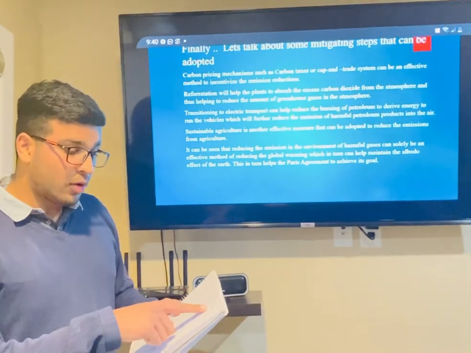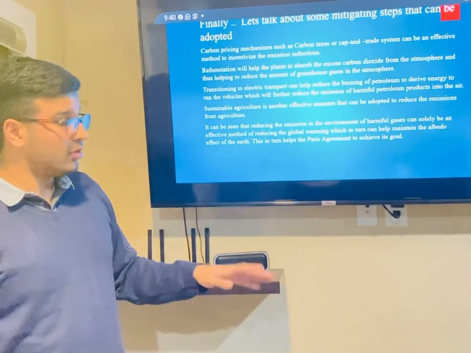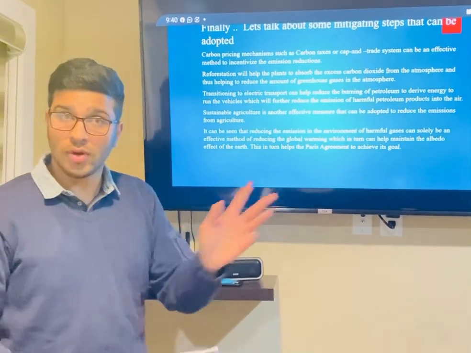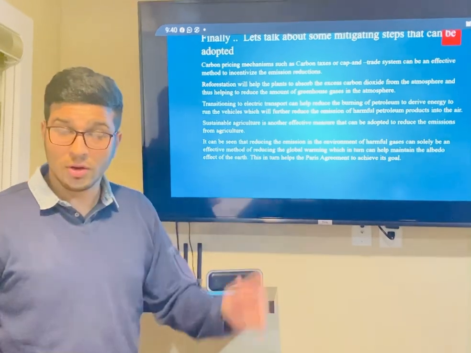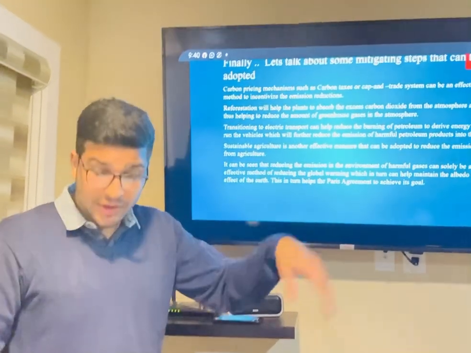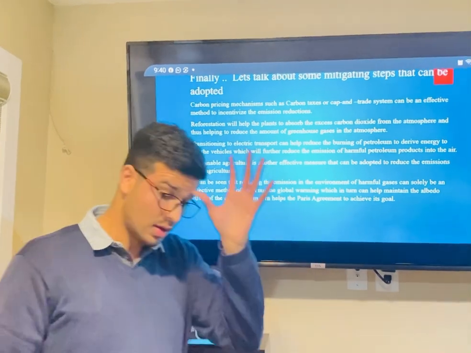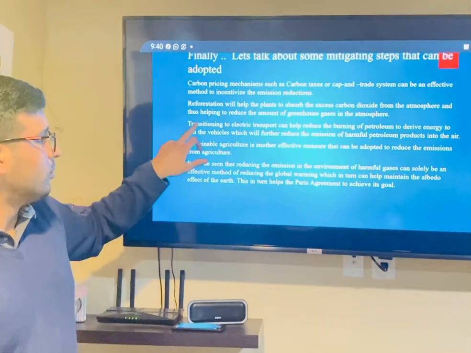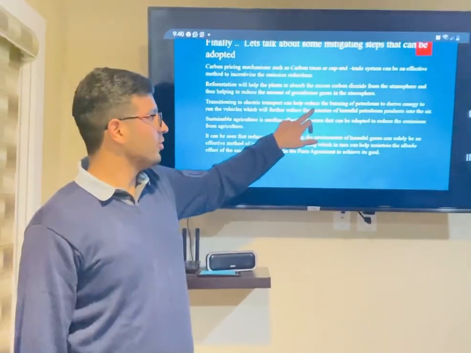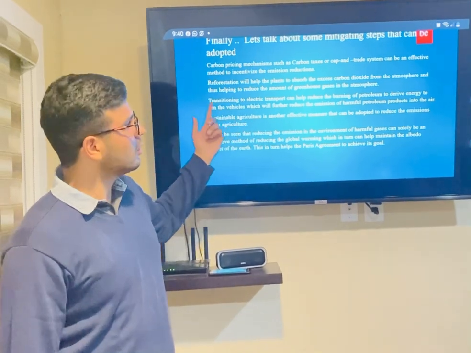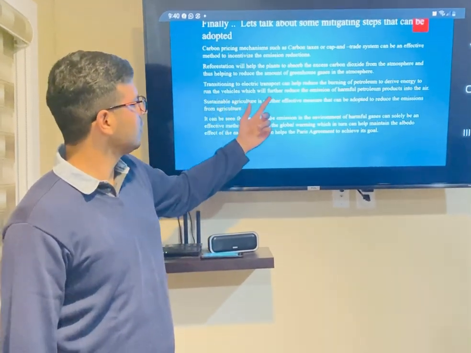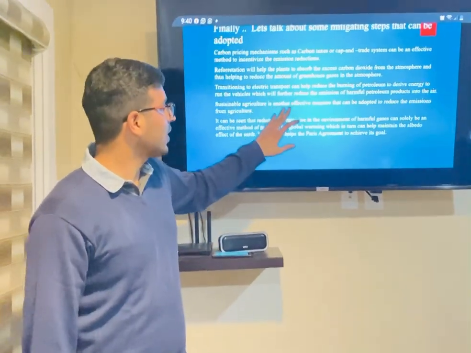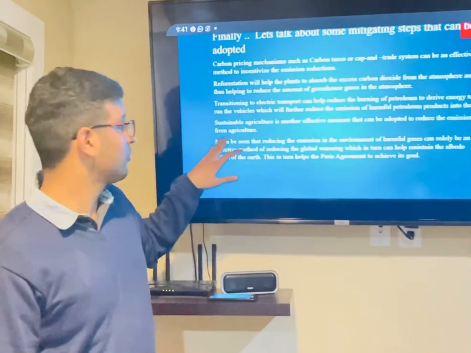Now, there is no doubt that forests have low albedos, as trees are expert in capturing the sun's energy, but research suggests that in tropical areas, forests do a great job at balancing their low albedo with evaporation, which in turn cools the atmosphere and thus brings down the average global temperature. Transition to electric transport can help reduce the burning of petroleum to run vehicles, which will further reduce the emission of harmful petroleum products into the air. Sustainable agriculture is another effective measure that can be adopted to reduce emissions from agriculture.